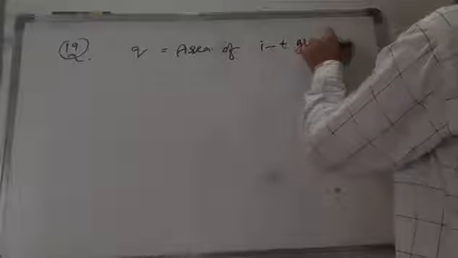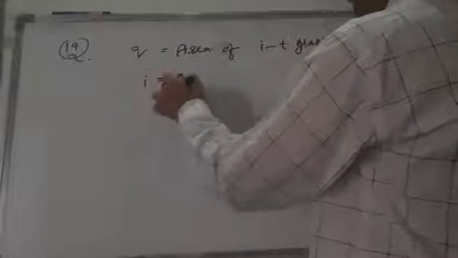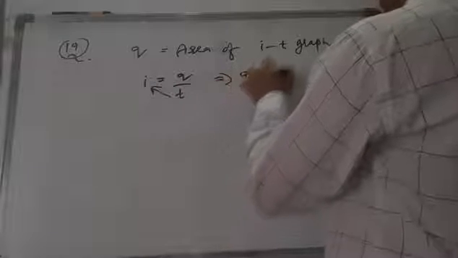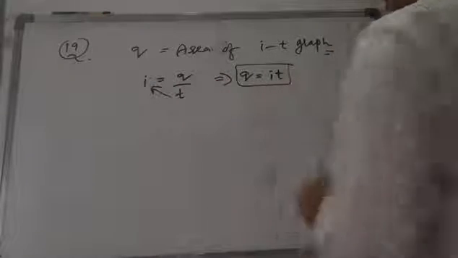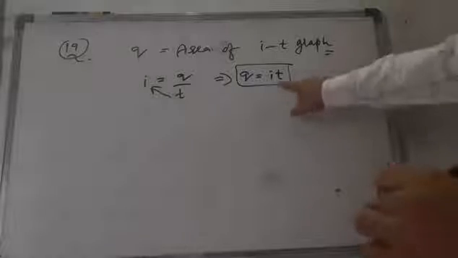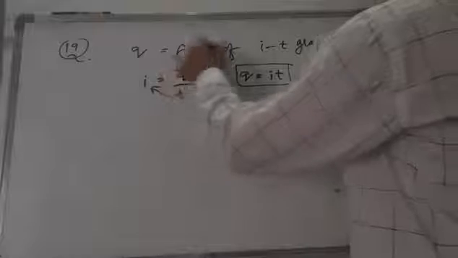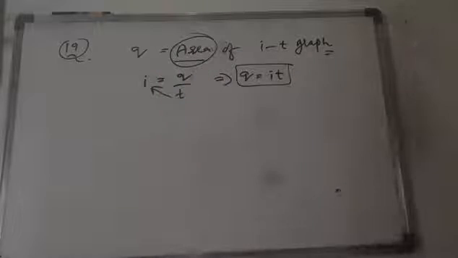The area covered under the I-T graph is the charge, because we know that current is equal to Q by T. If I cross multiply, Q is equal to I T, current into time. Current into time, a product, is nothing but area, x-axis into y-axis.